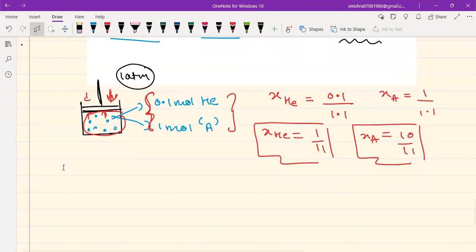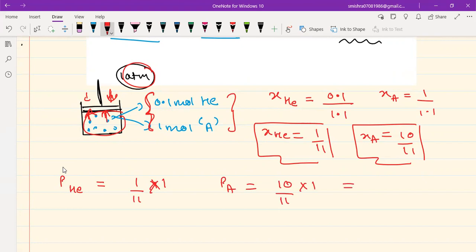See, if the piston has to be in equilibrium, then the pressure from inside should also be equal to 1 atm, because this is a freely movable piston. So if external pressure is 1 atm, then the pressure of the gases should also be 1 atm. Then only the piston can stay at rest. Now, using Dalton's law, the partial pressure of helium would be 1 by 11 into 1, and the partial pressure of A would be 10 by 11 into 1, which will be 0.9 something.